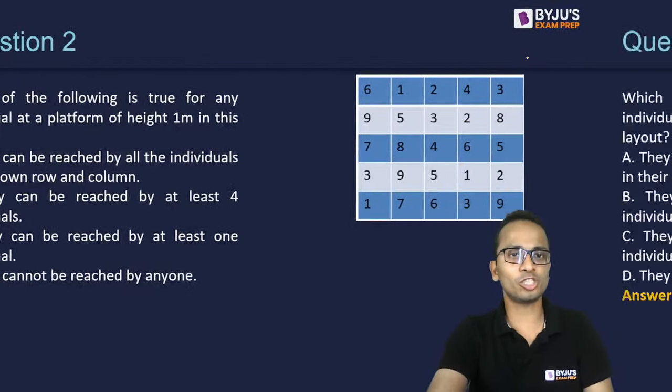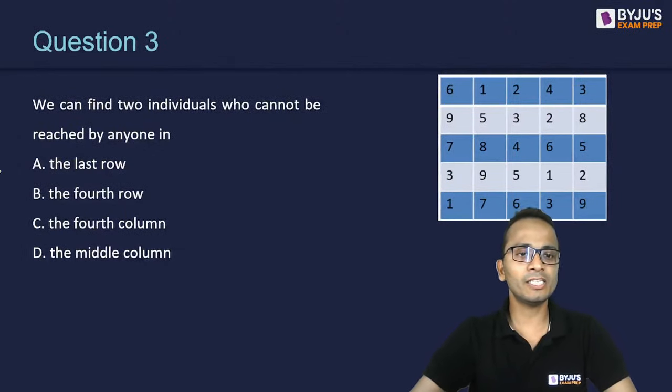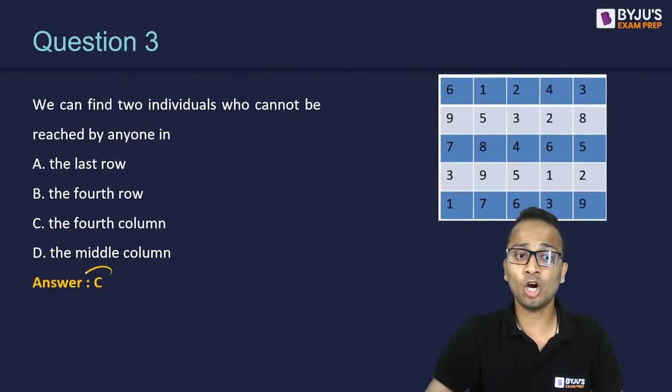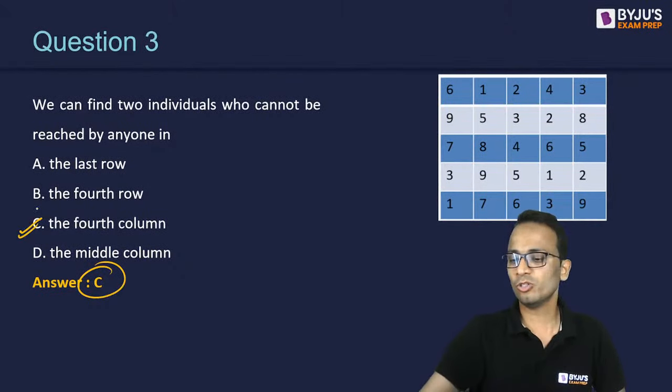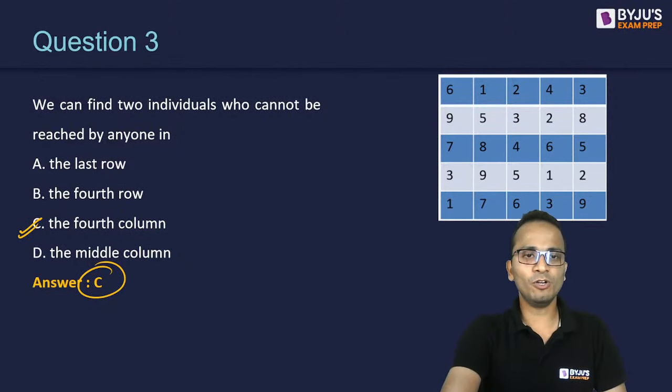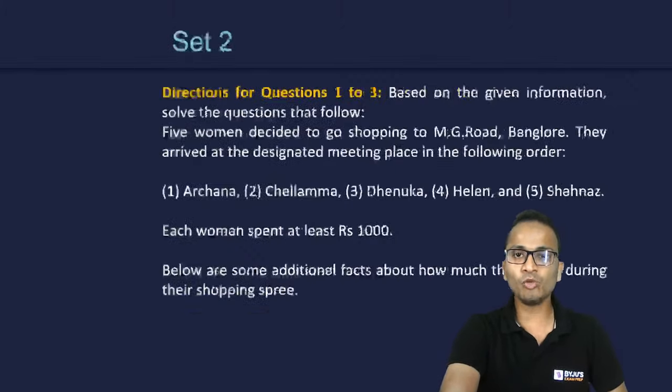So question number 3, the correct answer is option C, the fourth column, and let's see if it is the answer. Yes, option C is the correct answer. Wonderful. So let's move ahead and look at the next set. That was the first set, pretty easy once we have written how many individuals can be reached by a particular individual, or how many individuals can reach a particular individual. Now let's move on to set 2.